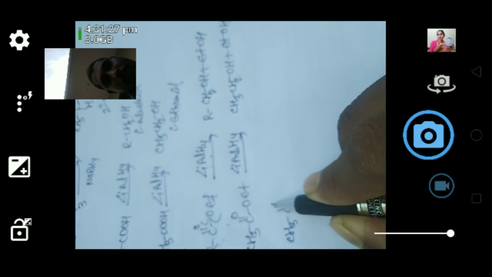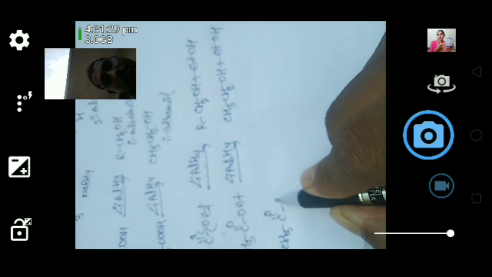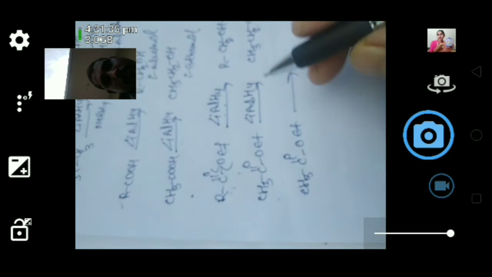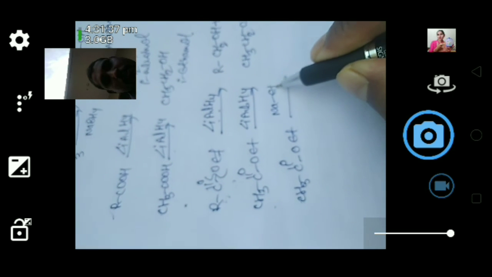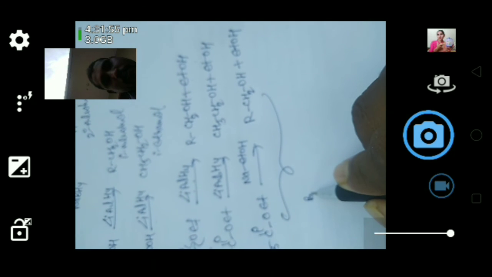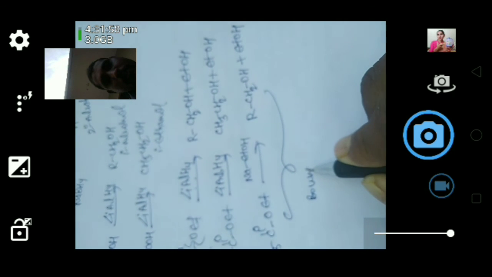Then another reaction we will see, CH3COOEt. Here the ethyl ester when you react with sodium in the presence of ethanol gives alcohol, yes, ethanol. So this reaction is also called as Bouveault-Blanc reduction.